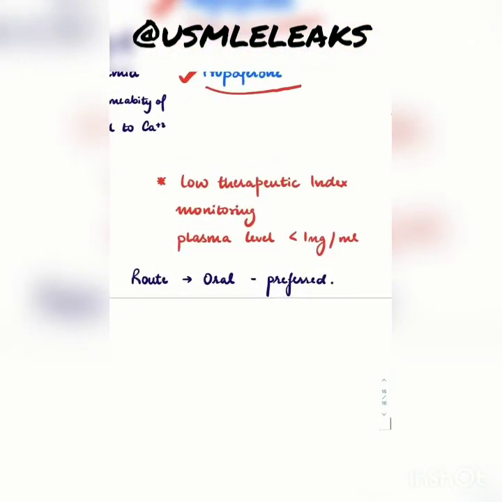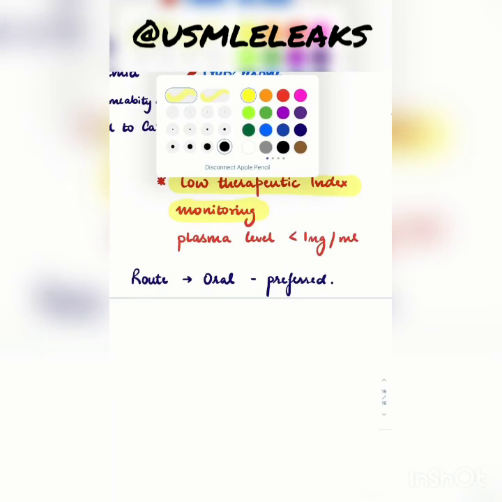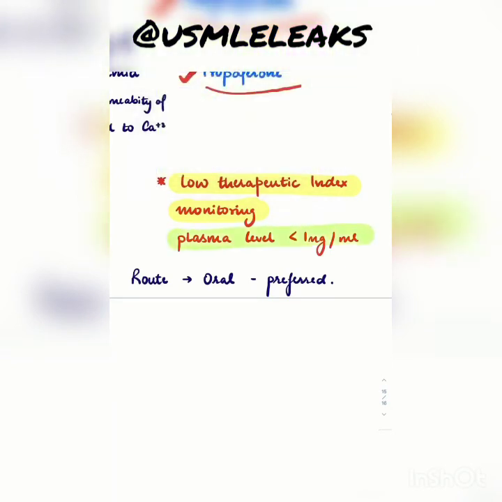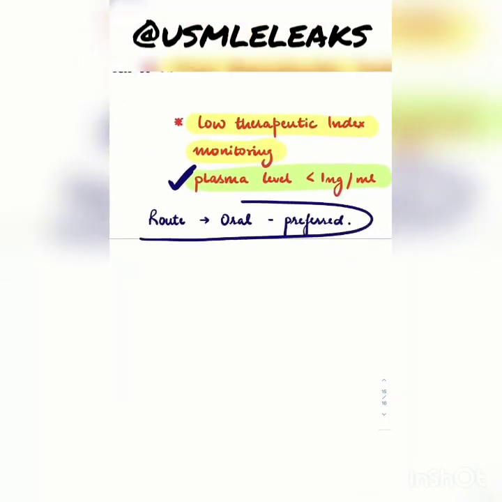And the last important points: since it has a low therapeutic index, you need to monitor, and you need to remember this value because it's important, the plasma level should always be less than 1 nanogram per milliliter, because this can be asked in exams for MCQs. And the oral route is preferred.